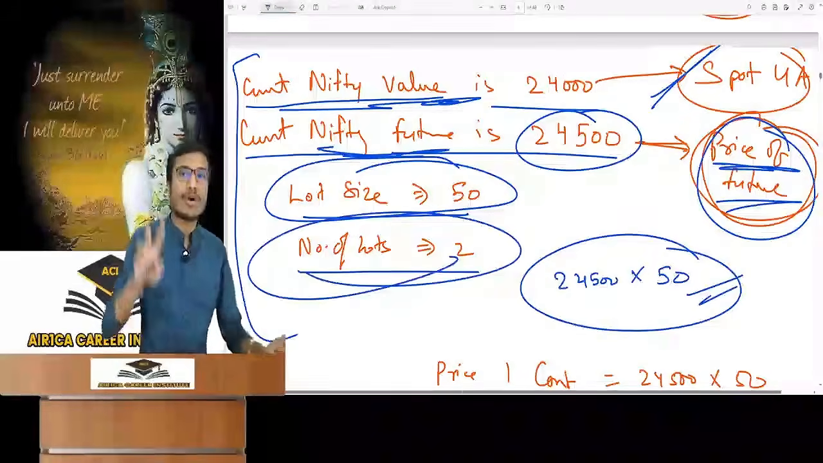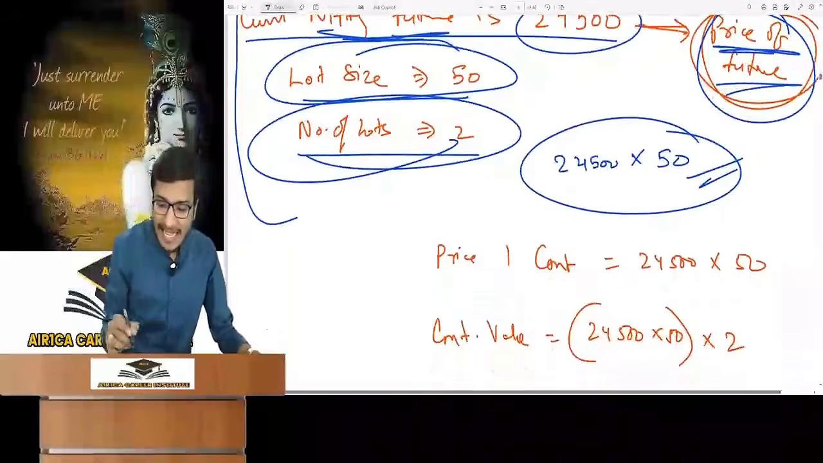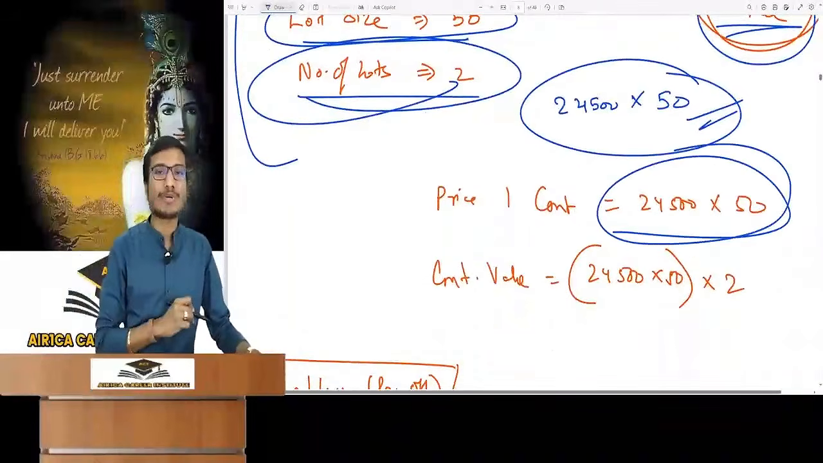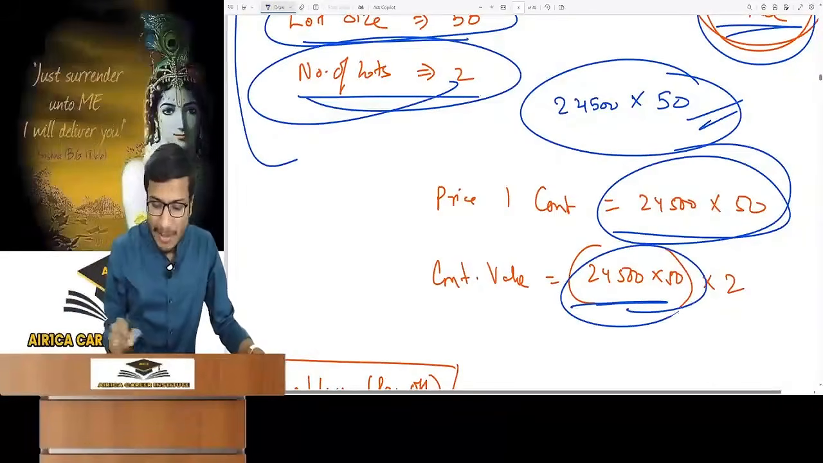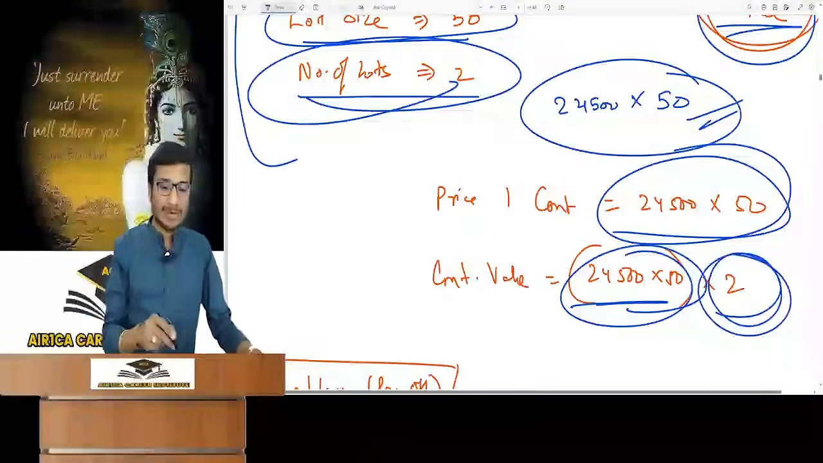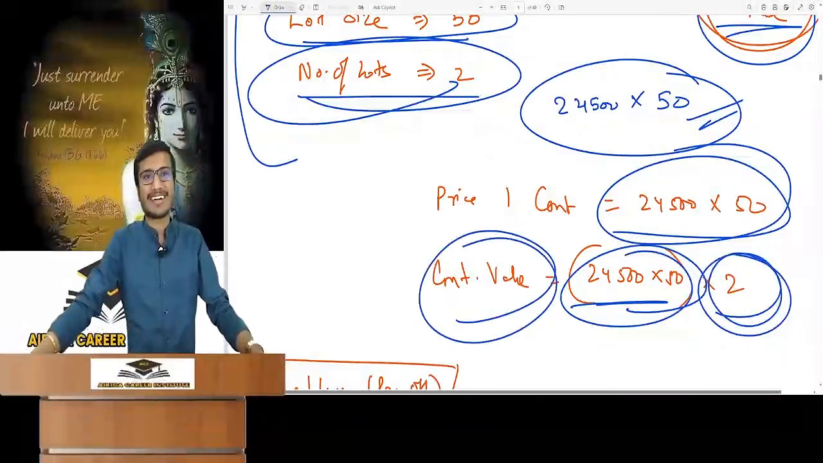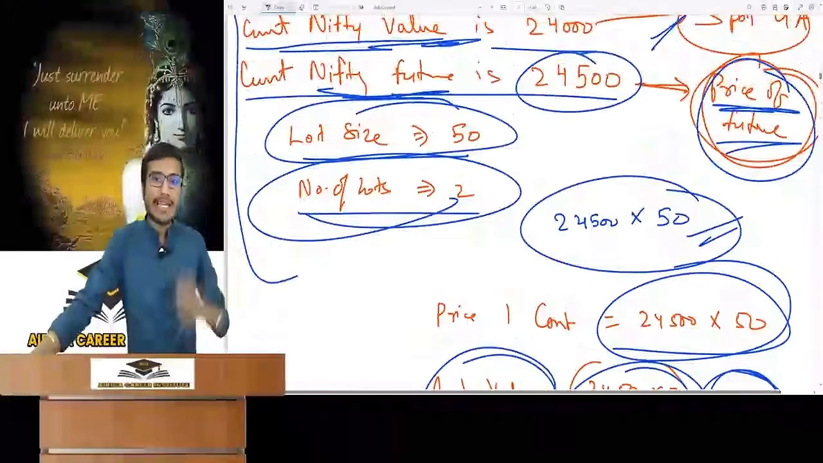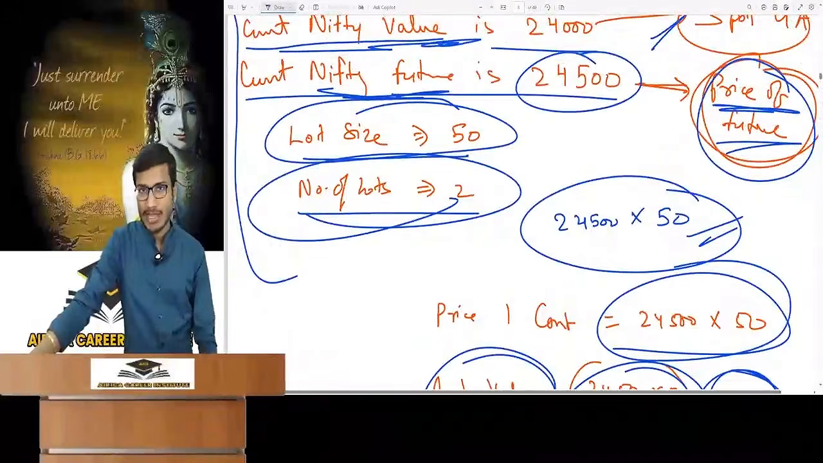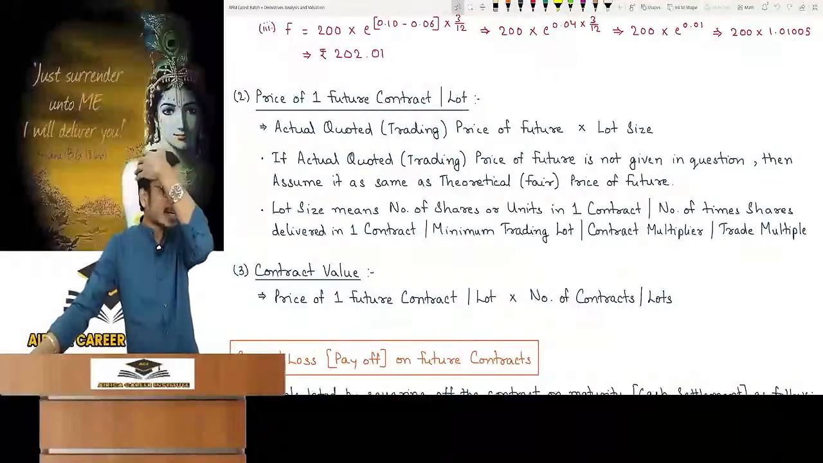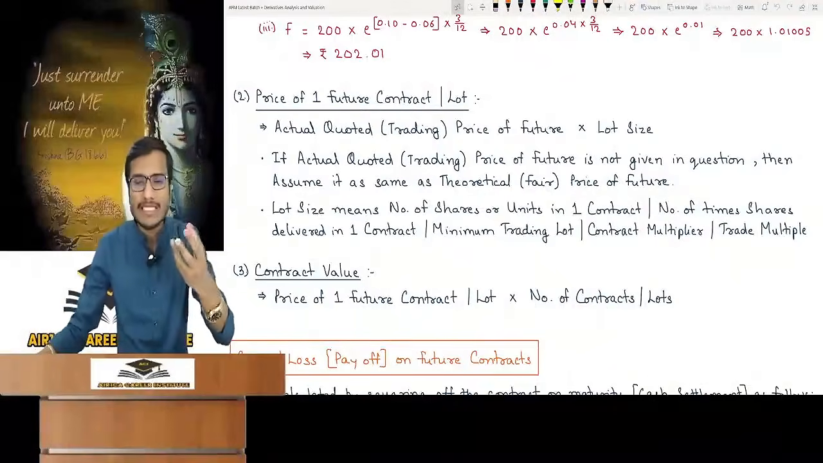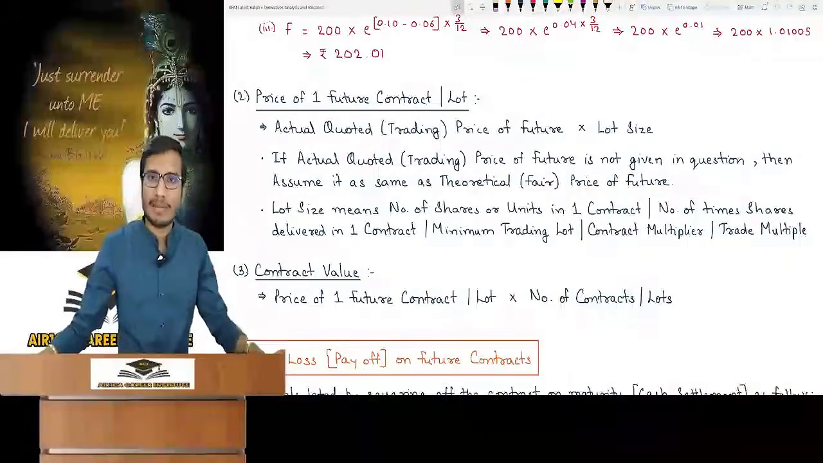So number of lots: if I am taking 2 lots, and this is the price of one future contract, then what total amount am I contracting in? The amount of this one multiplied by 2. That means I am doing a total future contract of this much amount. Only this much. You should have full clarity in these, then you will never make a mistake in your questions. With this, your pricing of forwards and futures is completed and your very basic concepts are now clear to you. Now let's move ahead in this topic only.